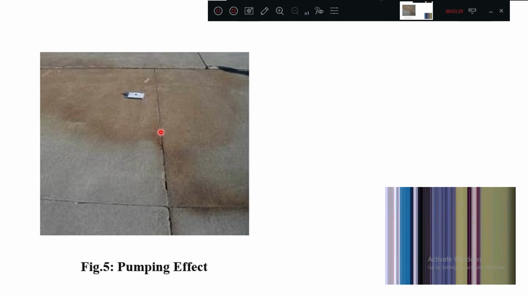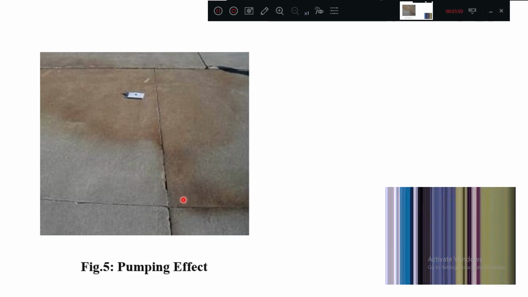Due to the small gaps in the joints, the water will get inside the subgrade and mix with the fine particles of the subgrade soil, and it will create mud.